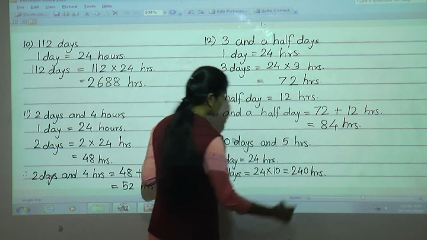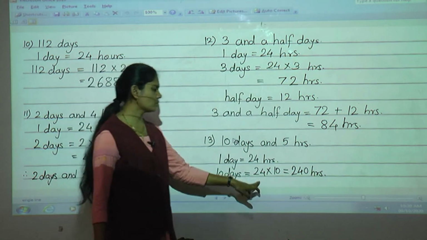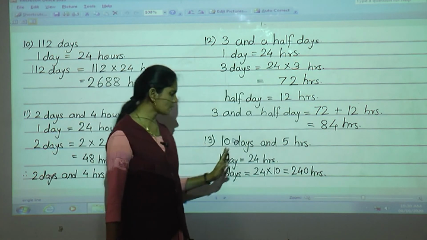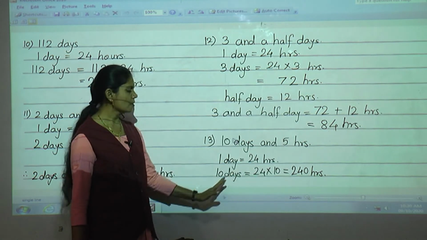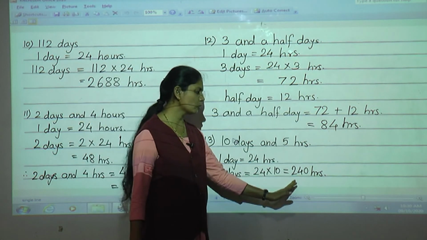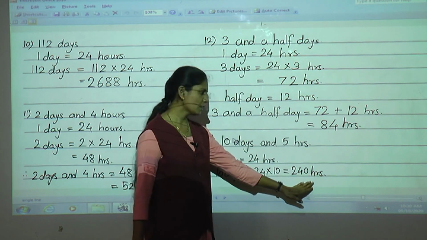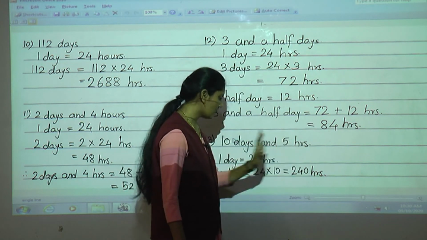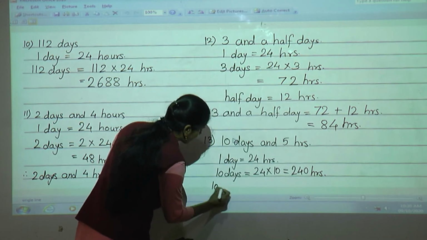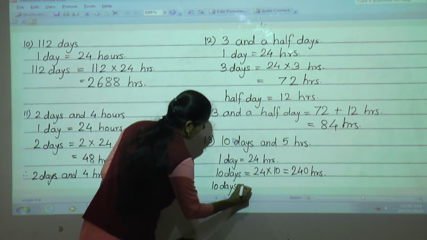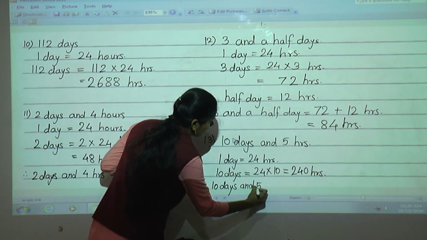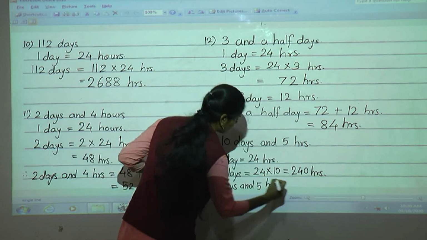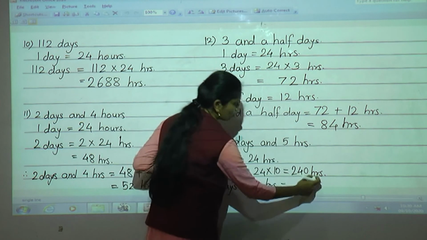Okay. See what we got here. 10 days is equal to 24 into 10, because 1 day is equal to 24 hours. So 10 days is equal to 24 into 10, that is 240 hours. Then here the question is 10 days and 5 hours. So here we will write 10 days and 5 hours is equal to, now here 10 days is equal to 240 hours.